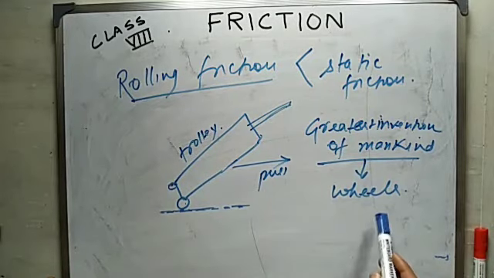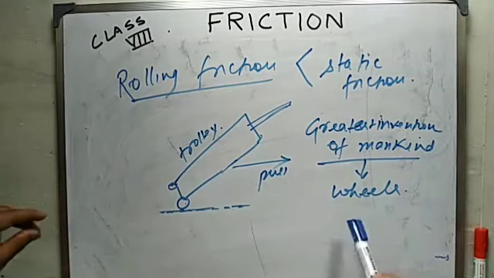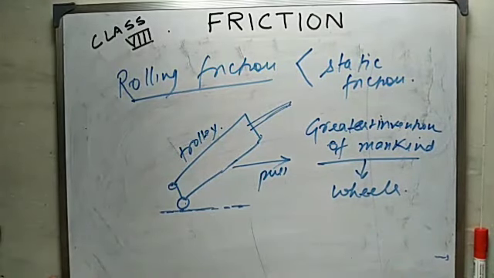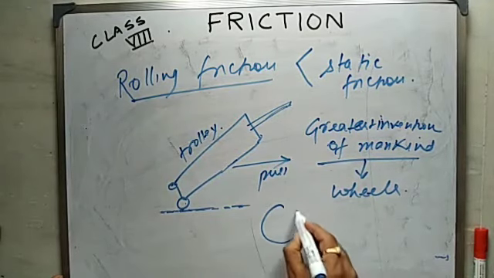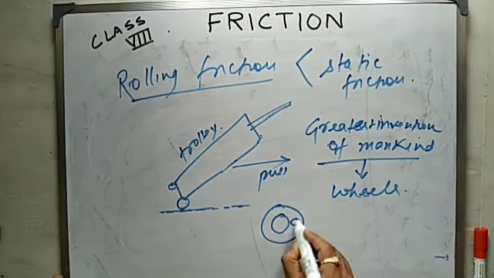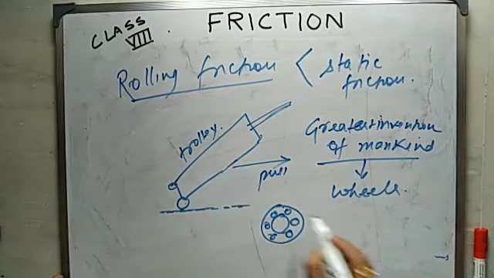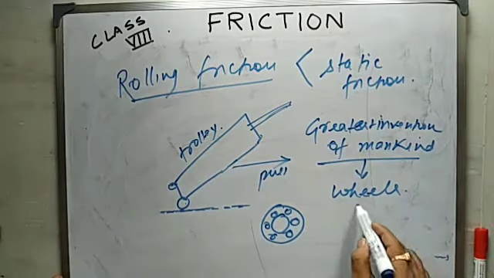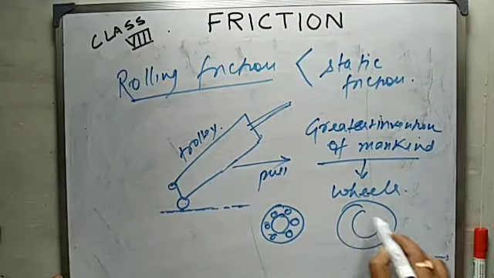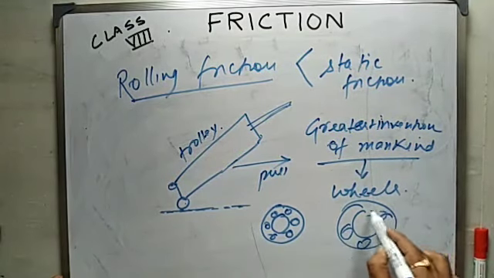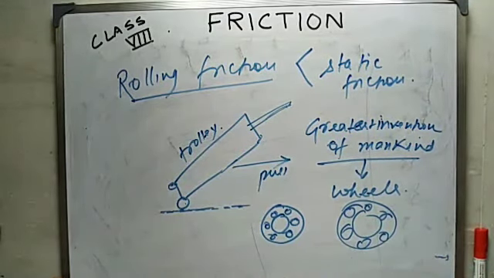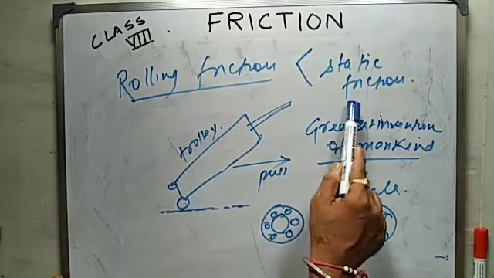But due to the invention of wheels, we have come to the modern era. In our mechanical parts, we use ball bearings, and many of our electrical parts use rolling friction, and hence they work very efficiently, since rolling friction is very, very less than static friction.